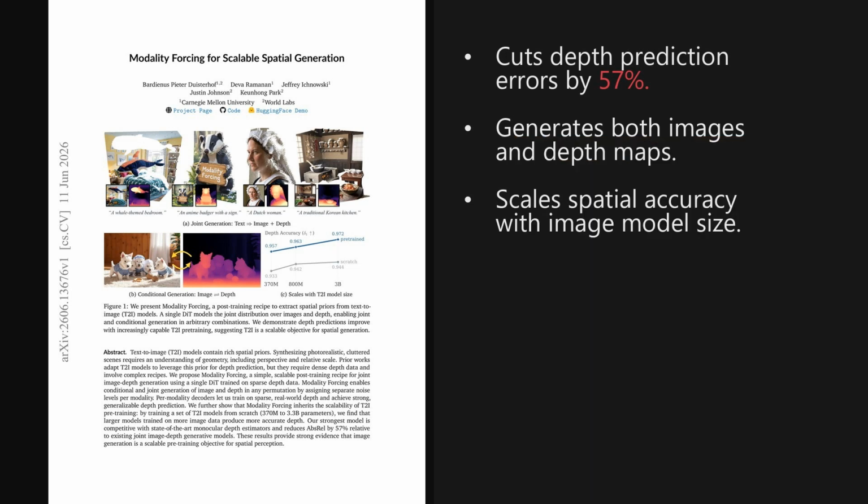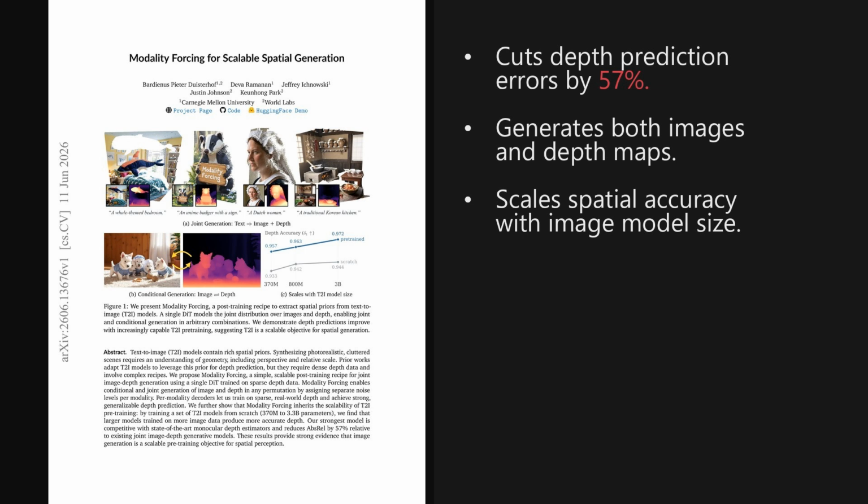I'm Alex. A paper trending on X that was published about 4 days ago, on June 11th, 2026, tackles how we can teach AI to understand three-dimensional space. The paper is titled Modality Forcing for Scalable Spatial Generation, and it represents a big step forward in adapting text-to-image models for spatial tasks without relying on massive, synthetic datasets.